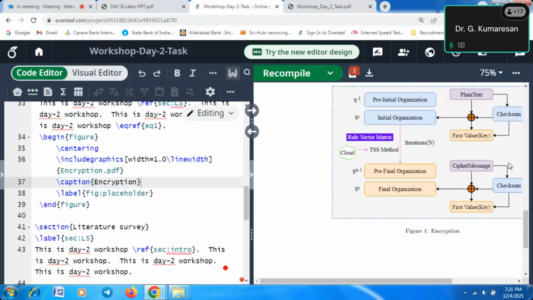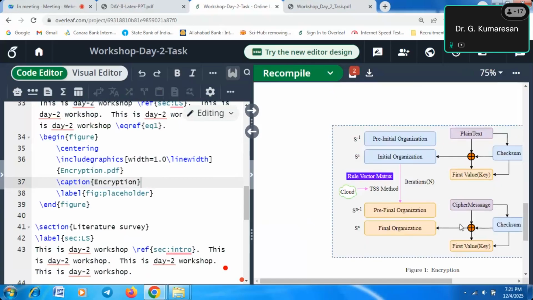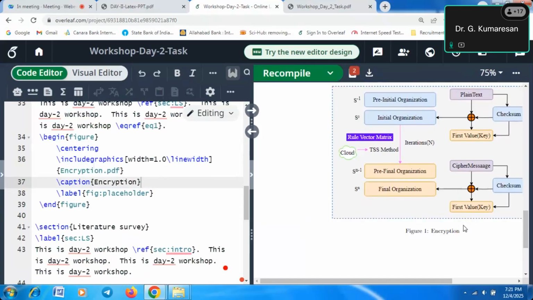If you are using captions, similarly we will do this for all the figures. Not only for figures, even tables we need to give a name. That is Figure 1, and encryption is the figure name. Figure 1 is Figure 1. That is the order. This is the way we give names to figures.